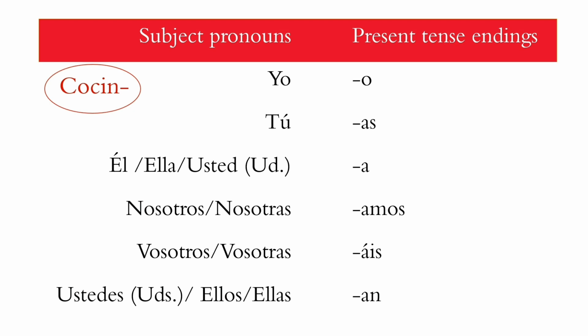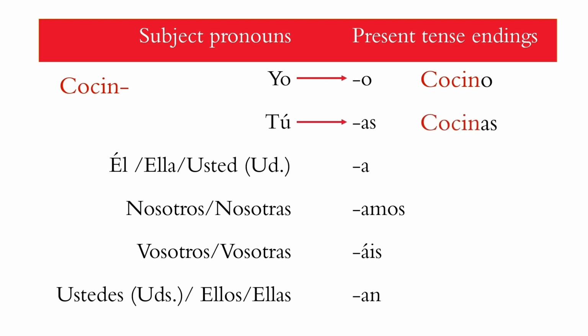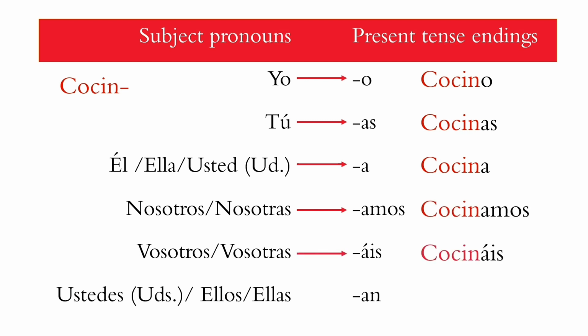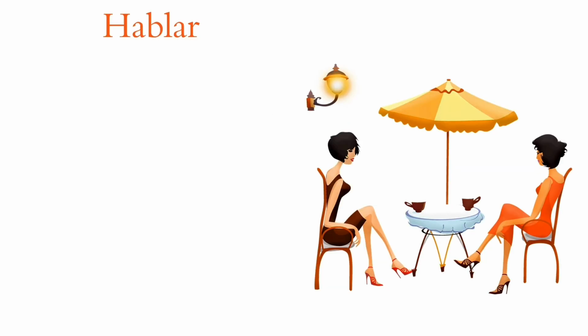So again, for the verb cocinar, we have cocino, cocinas, cocina, cocinamos, cocináis, and cocinan. Let's look at another example, the verb hablar, which means to talk.